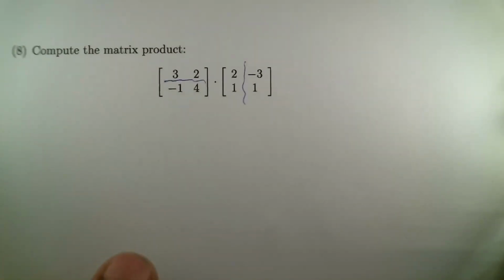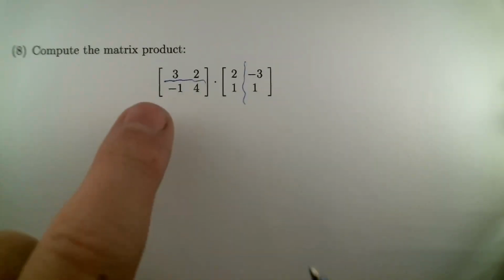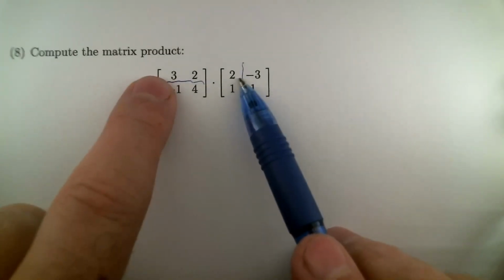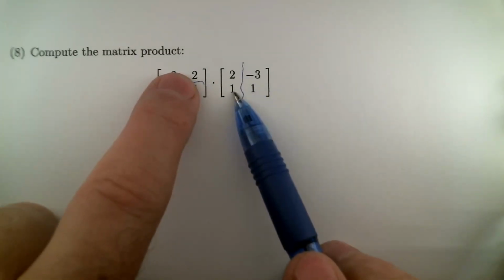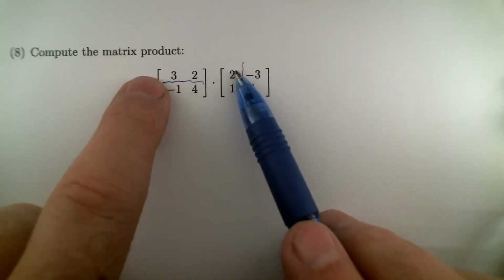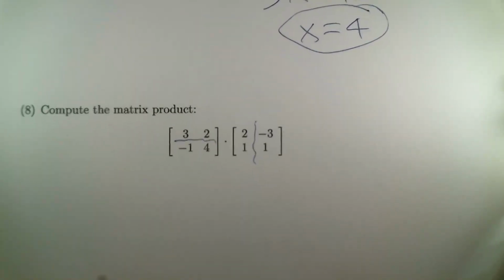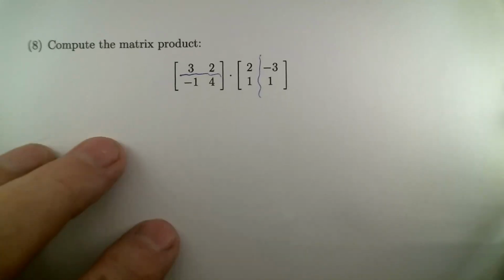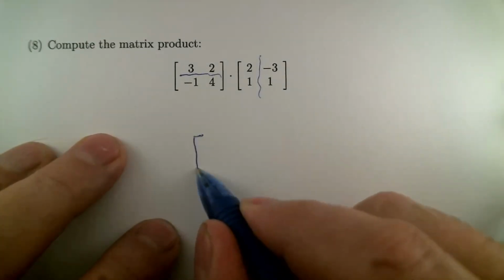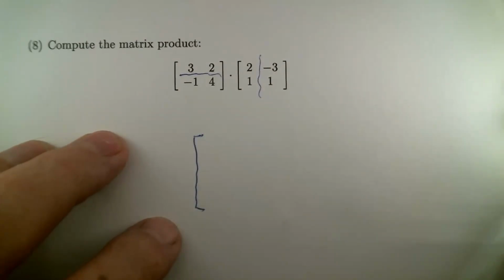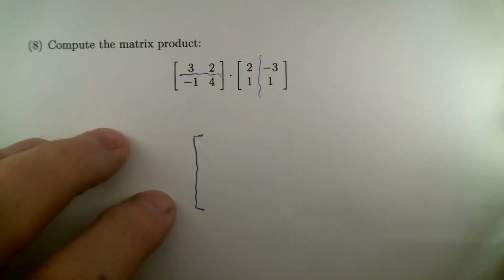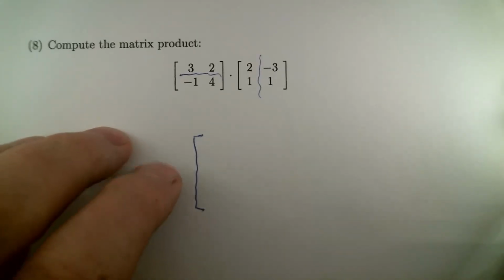You multiply corresponding entries and then add, keeping a running total. Let me first write it out, although I do recommend that you practice this enough that you get handy with doing it in your head.